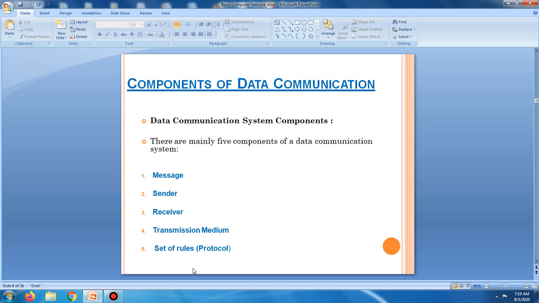Message: the message is the information to be communicated. It can consist of text, numbers, pictures, audio, and video, or any combination of these.